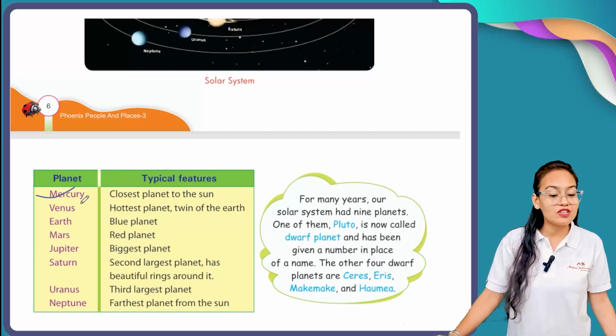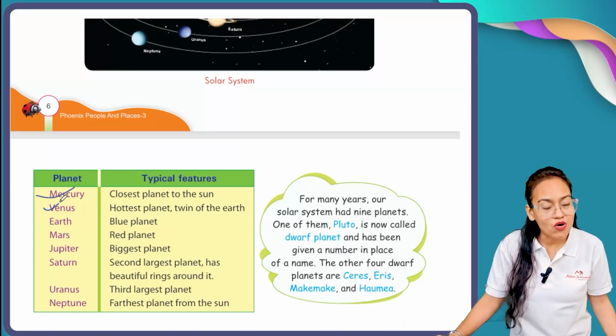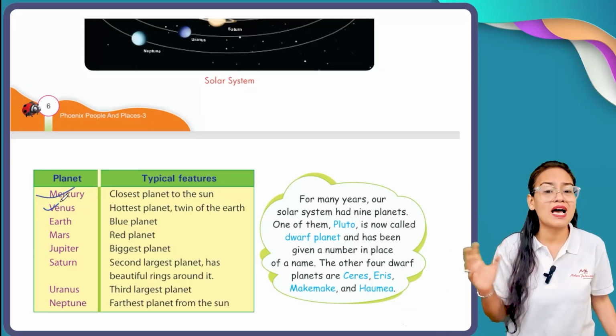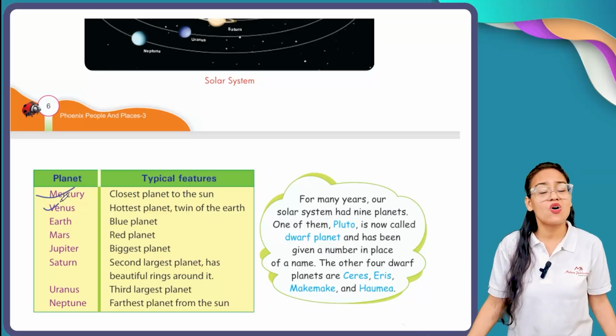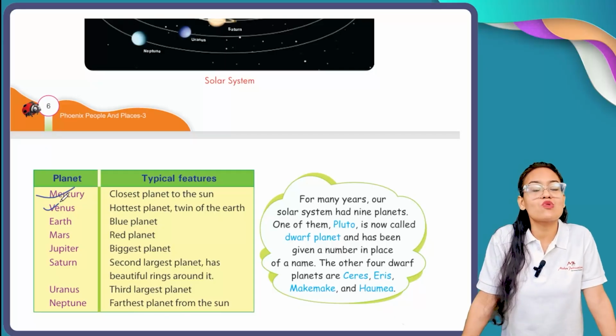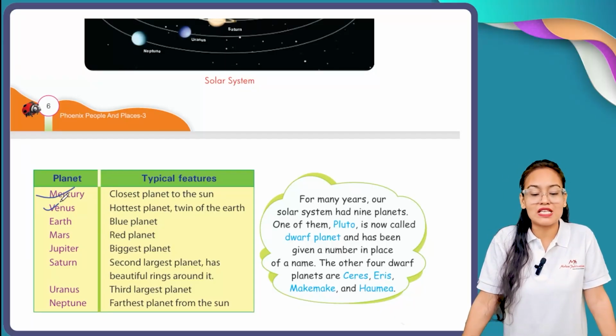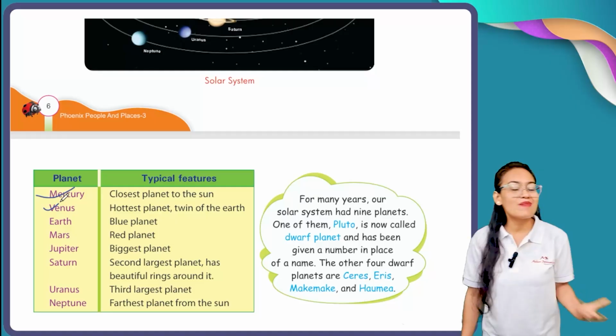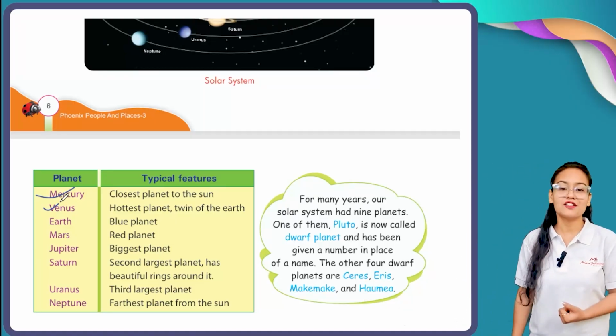After Mercury comes Venus. Venus is the hottest planet in the solar system. Venus is also called the twin of planet Earth. And why? Because its shape and structure are just similar to Earth.